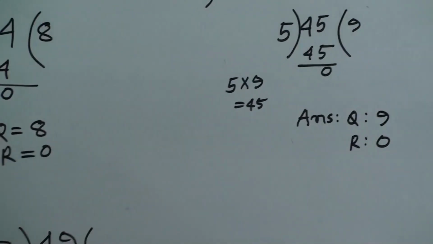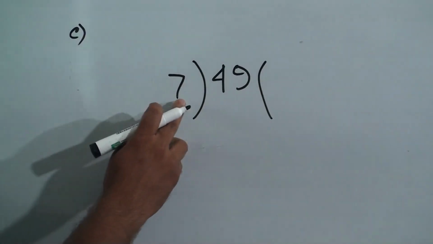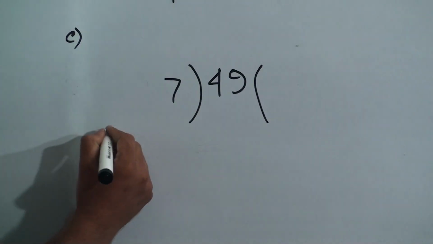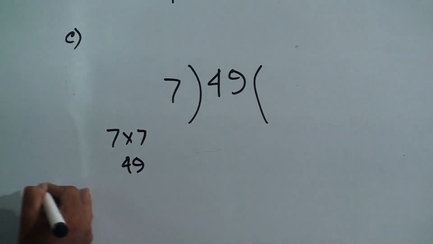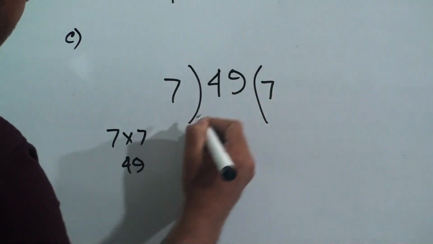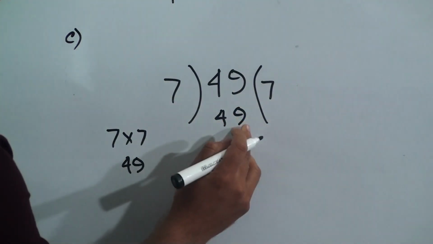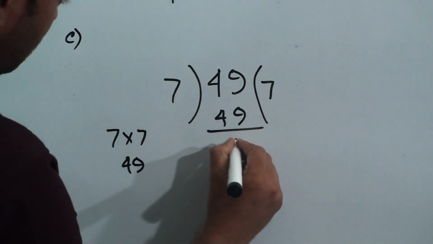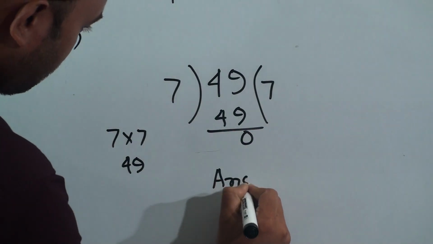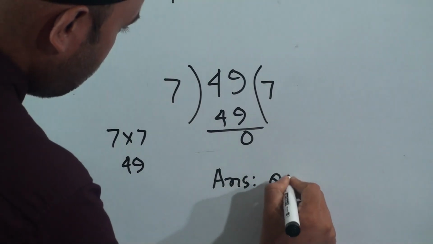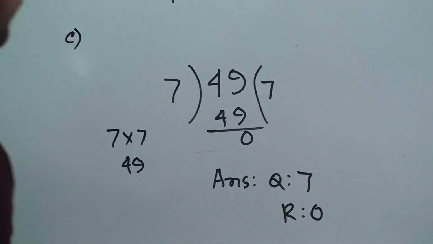This is 49 divide 7. You have to memorize just the times table of 7 and we know that 7 7s are 49. So here it will be 7 and 7 7s are 49. Then subtract 49 from 49, it will be 0. So the answer is quotient 7 and remainder is 0.